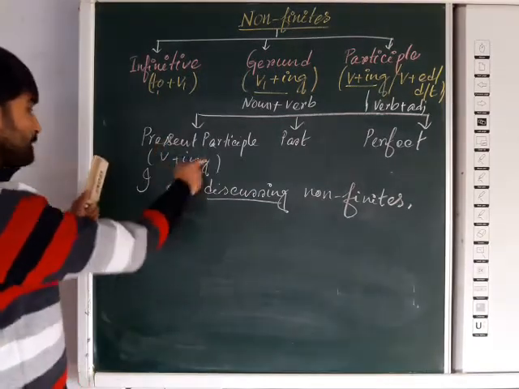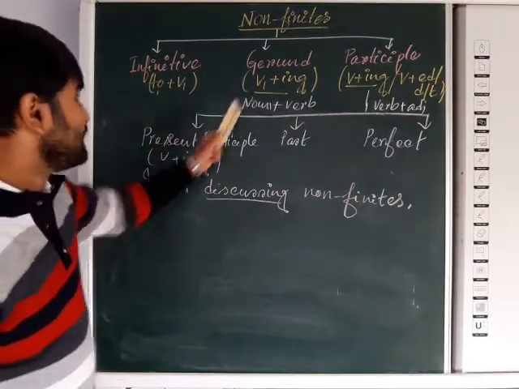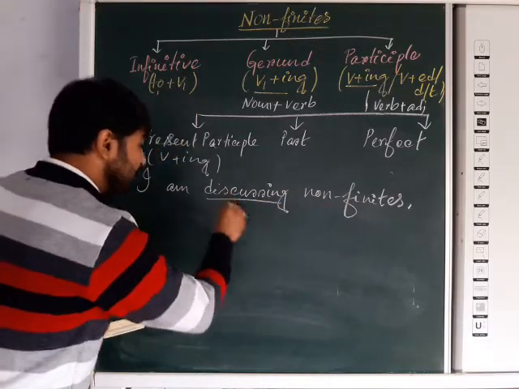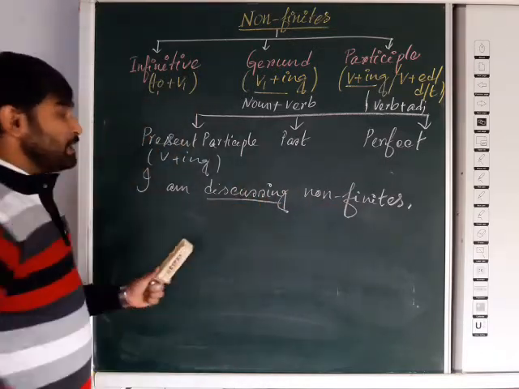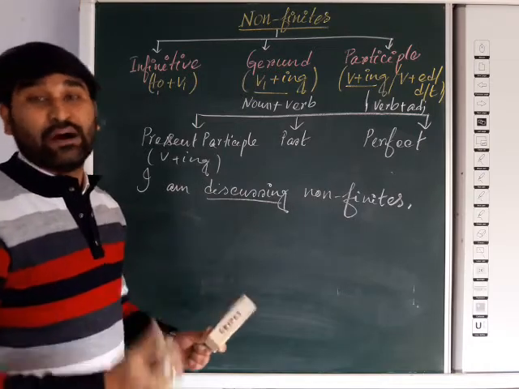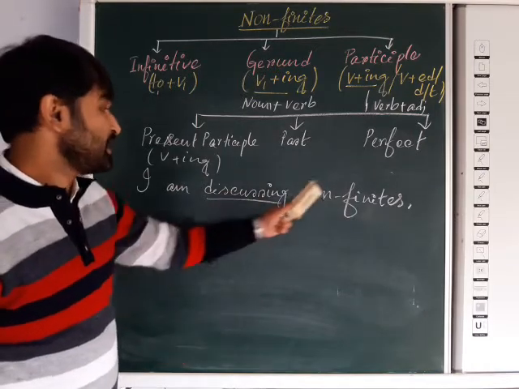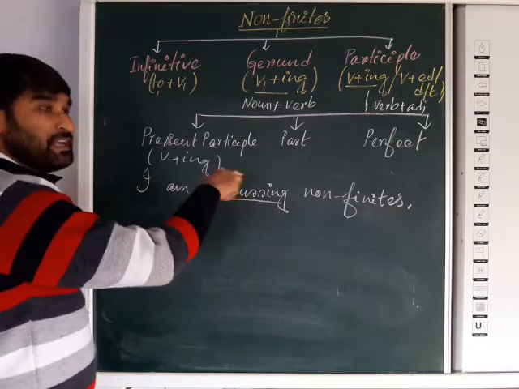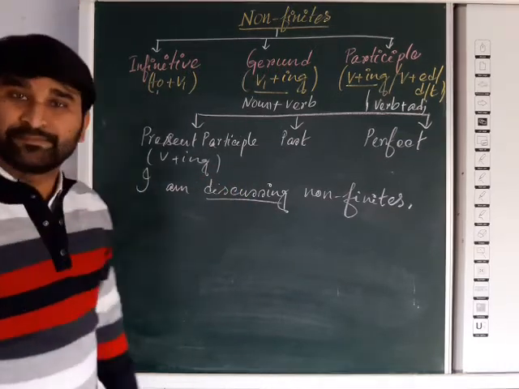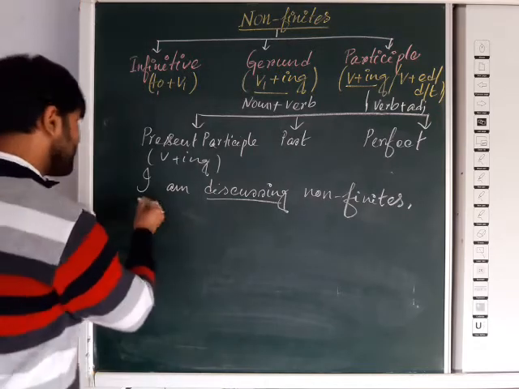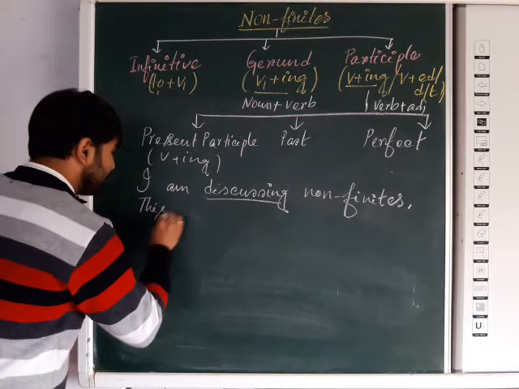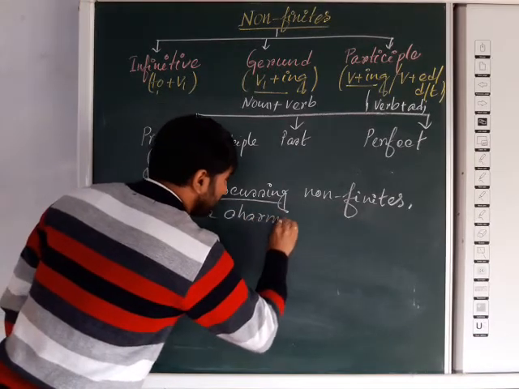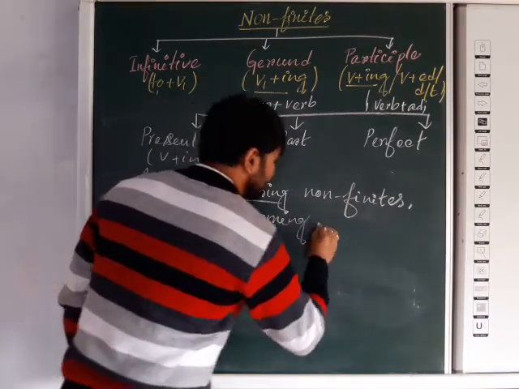Okay, if we go for present participle, you can see verb plus ing, here also verb plus ing. But here I am discussing non-finite. Here the word discussing, the ing form, is actually qualifying a noun. I am discussing non-finite. So here discussing is the quality of the noun I. Suppose another example I am taking. This is a charming scenery.